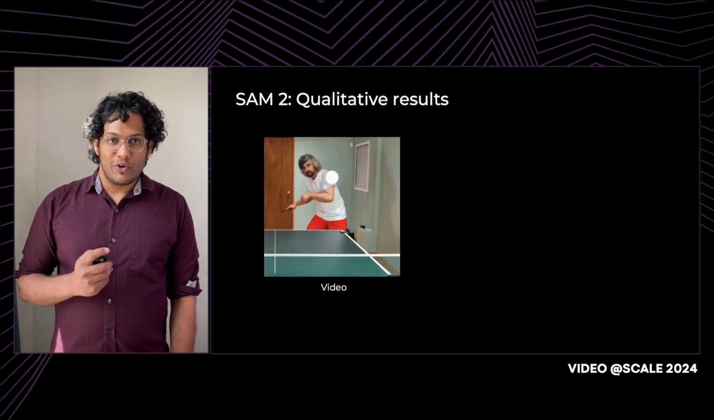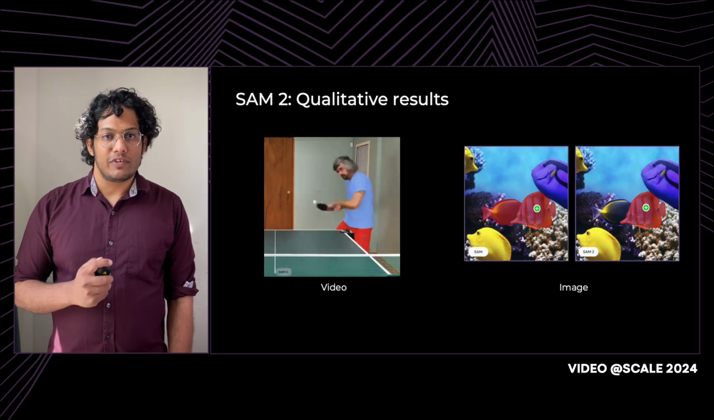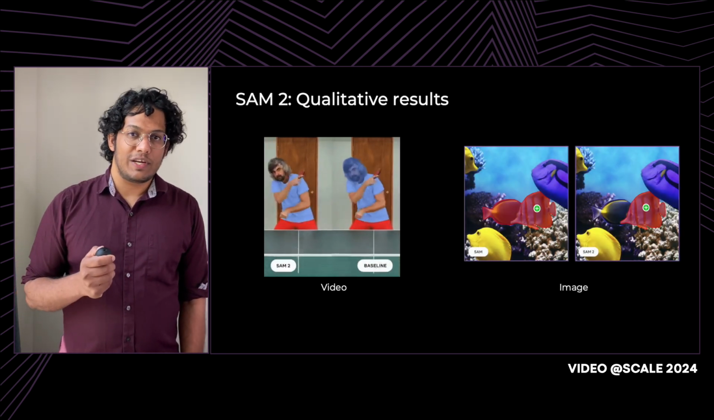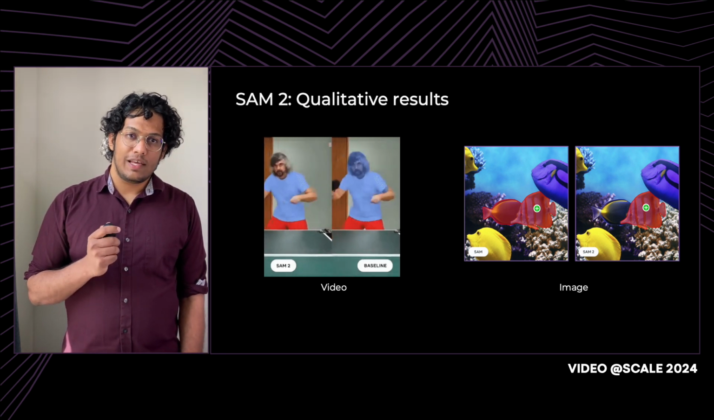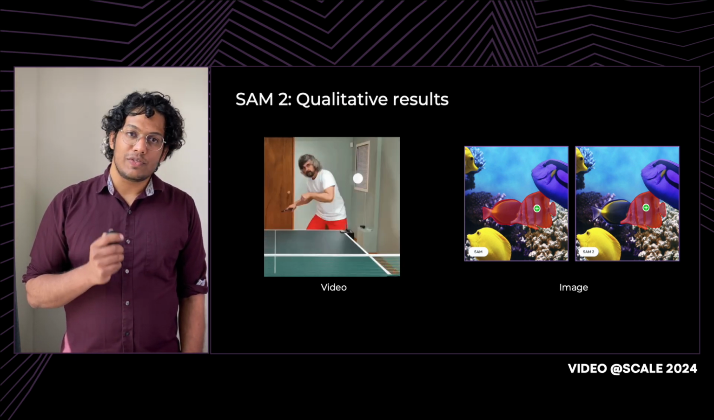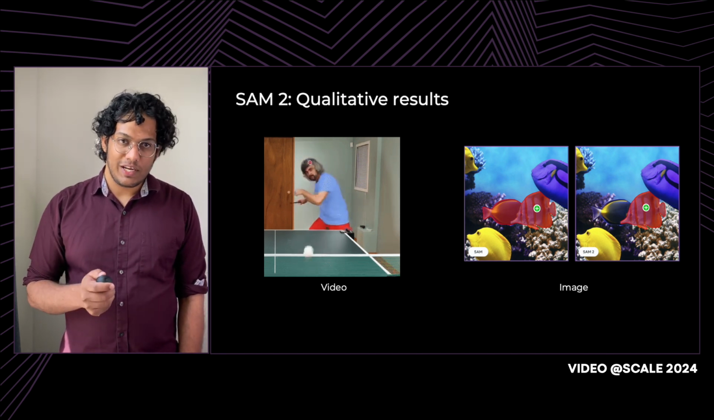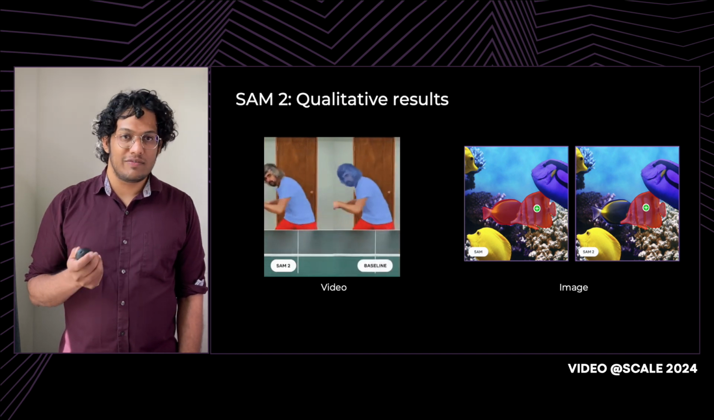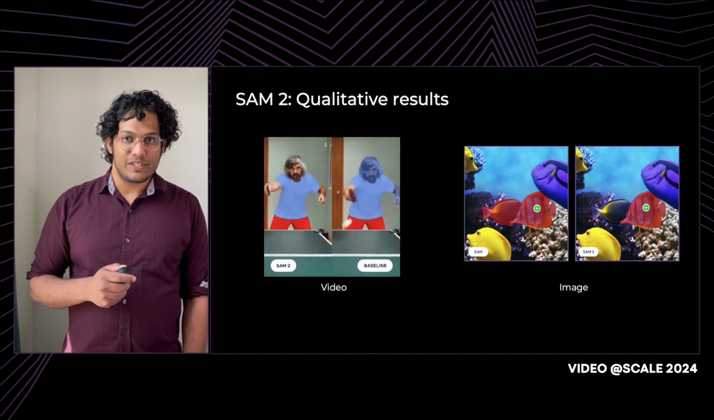SAM2 is a unified model for images as well as videos. Here's a qualitative example for images. On the right here is SAM2. With one click, it's able to segment out the object of interest, which is a fish. And on the left is the same example using SAM1, which gets not just the fish that we're interested in segmenting out, but an additional fish next to it. I should point out that this kind of failure case is pretty rare for SAM1 as well, so this is slightly cherry-picked.